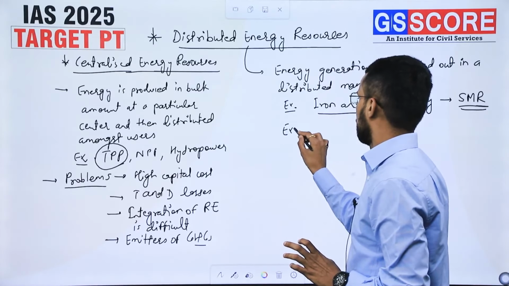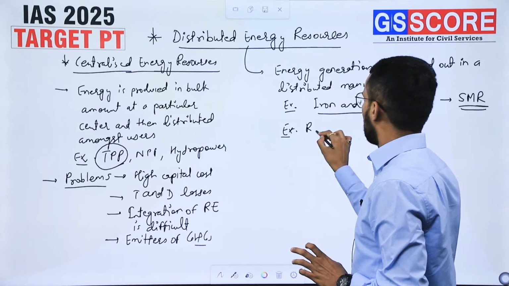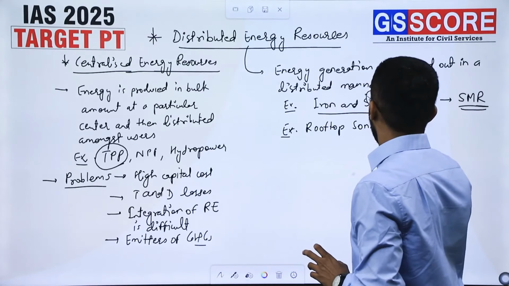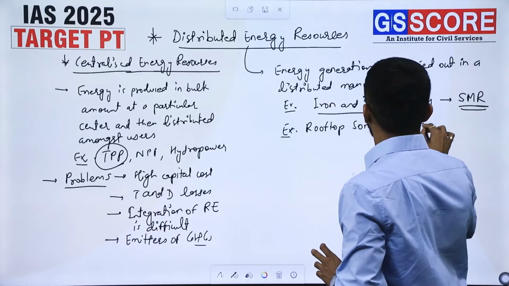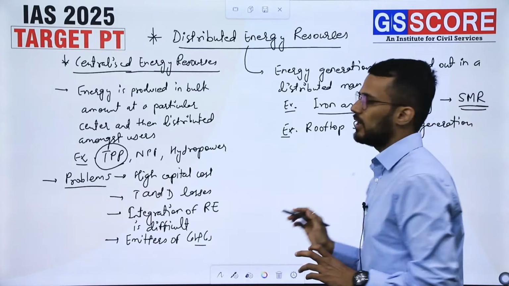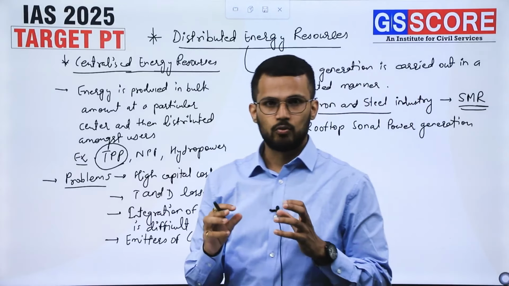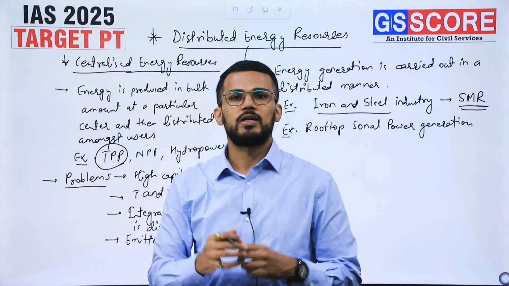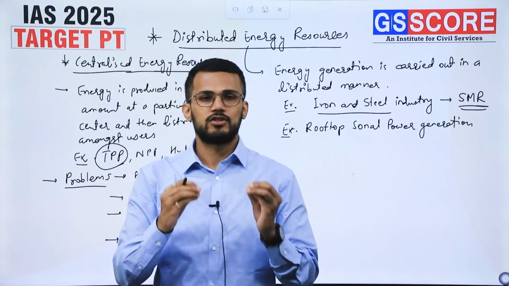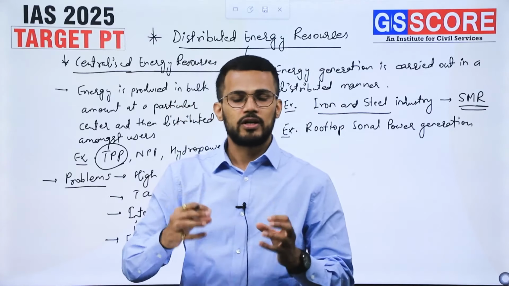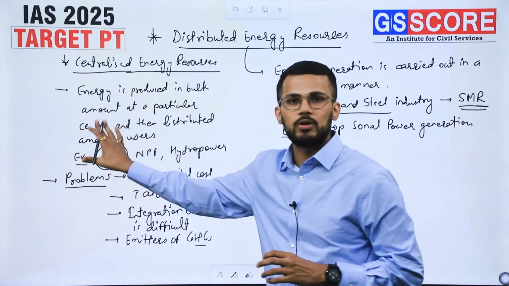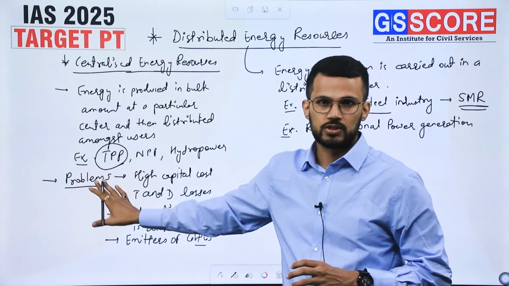Another example, rooftop solar power generation. This is also an example of distributed energy resources. Why? Because rooftop solar power is generating electricity on its own. It is not getting energy from any centralized grid which is powered by these kinds of energy resources, right?